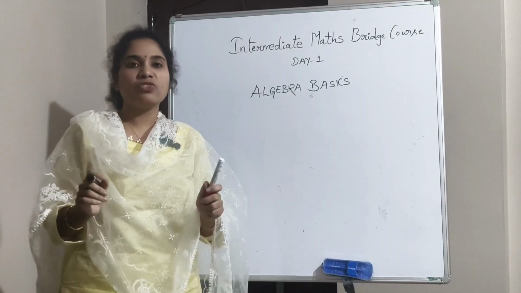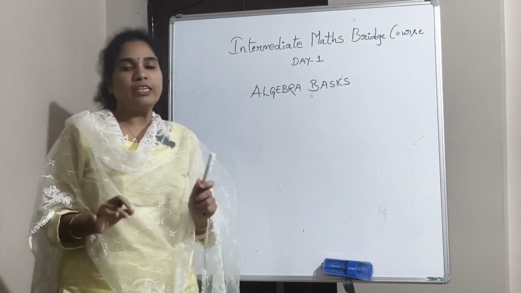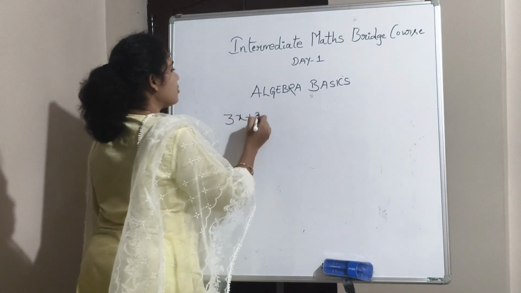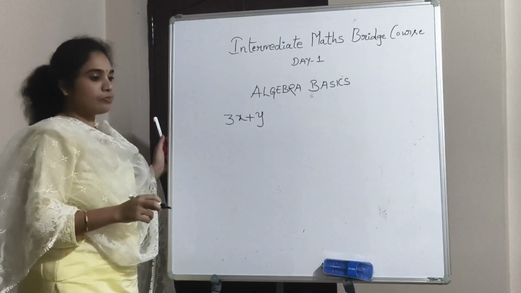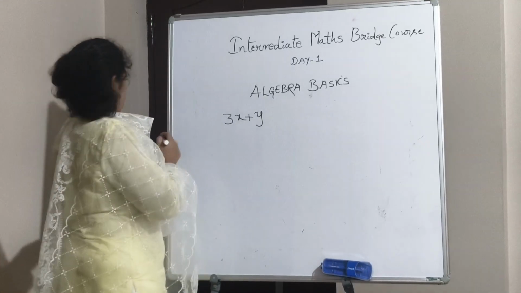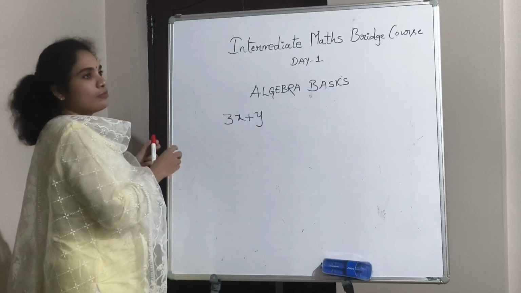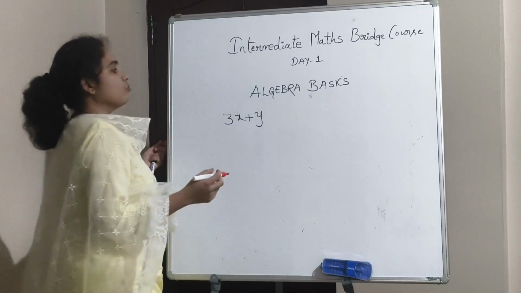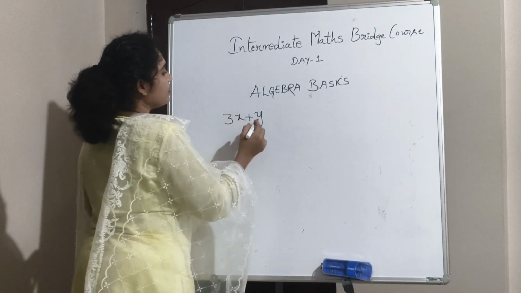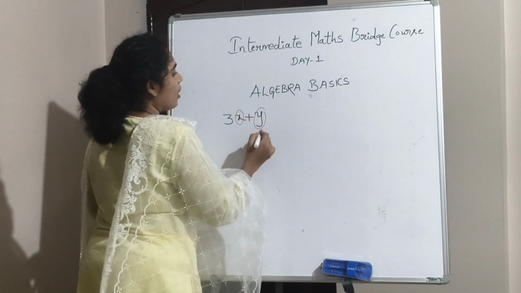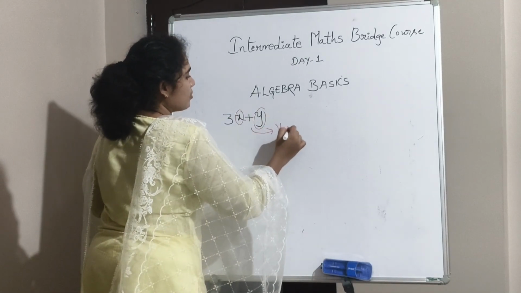I'll ask you some questions from the concepts we learned till now. Okay, so now tell me 3x plus y. Tell me what are the variables and constants here. Identify the variables. So x and y are the variables.